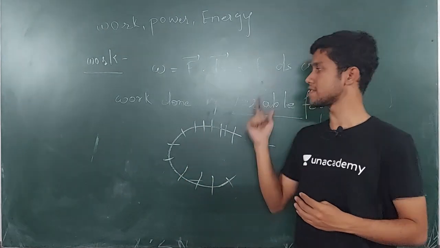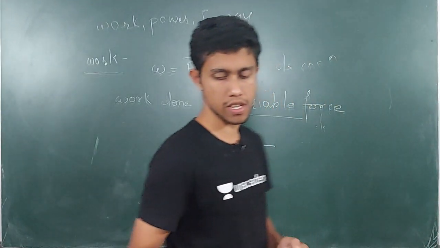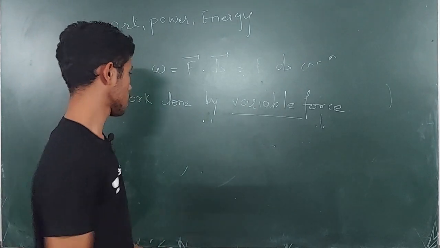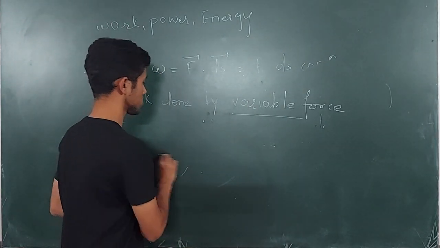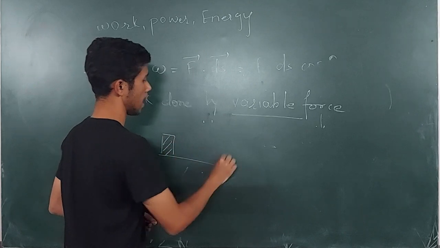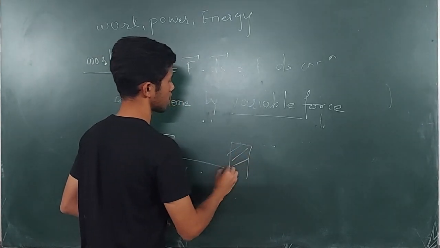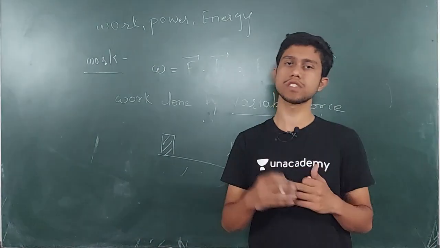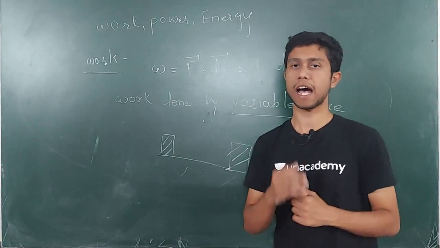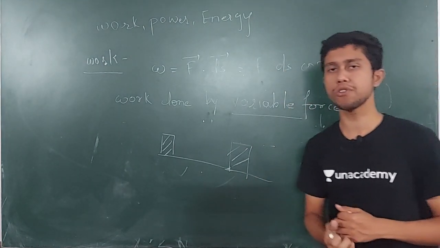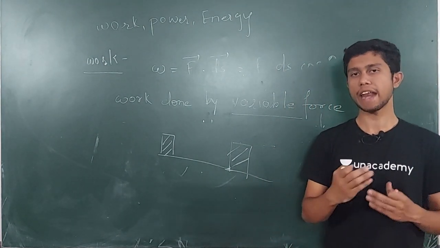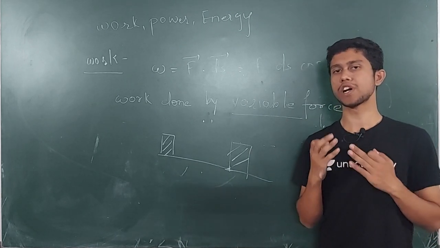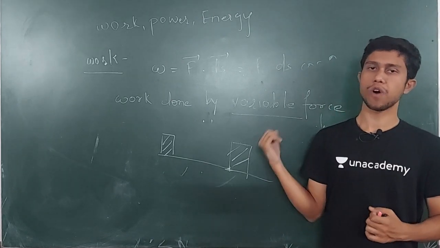Similarly, in this equation, suppose a particle, suppose a box, which is present here and is going to go here. In this whole journey, I don't know at which point what the force is and what its direction is, because I know that the force is variable. It is going to change at each and every point and at every angle. So how can I find out what the work done is? We'll see what can be done.